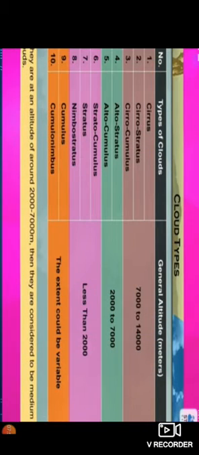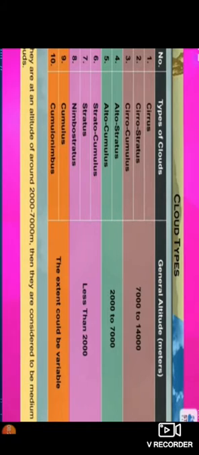It is a table which shows us the altitude range and the type of cloud. Just now I told you cirrus, cirrostratus, and cirrocumulus are found above the ground level from 7,000 to 14,000 meters of height. Altostratus and altocumulus types of clouds are found from 2,000 to 7,000 meters above the ground level.